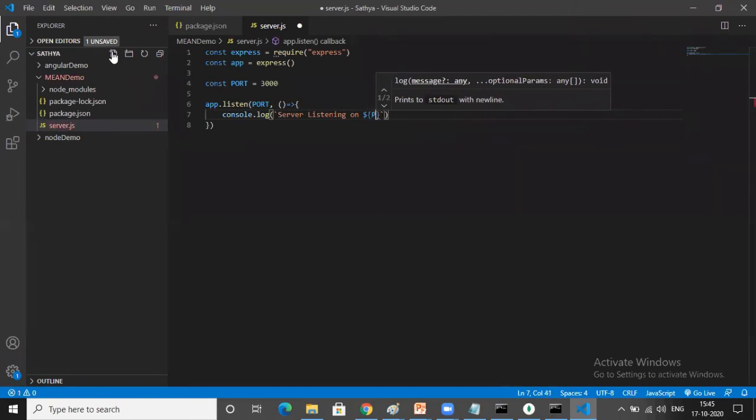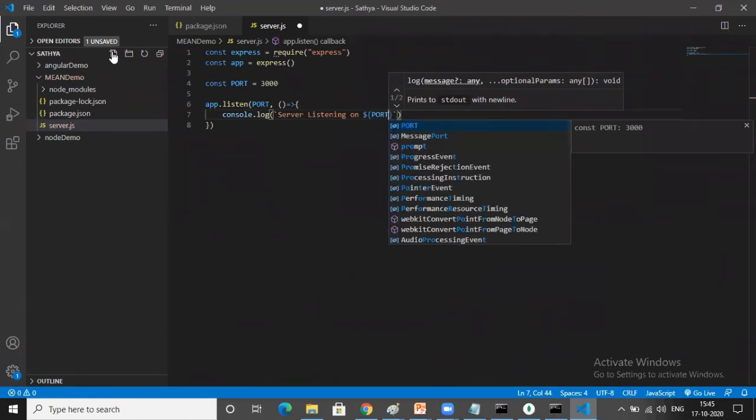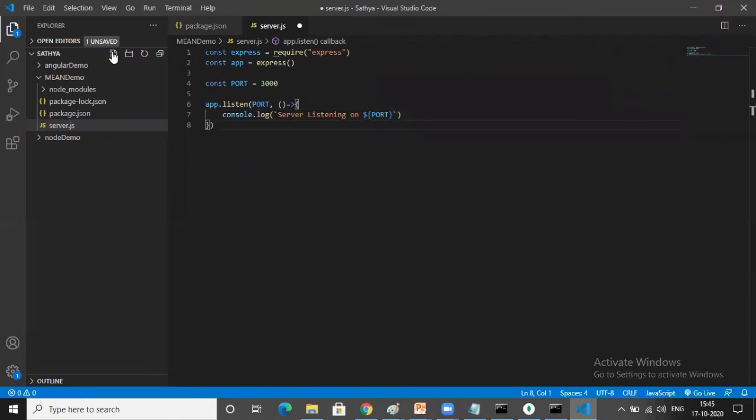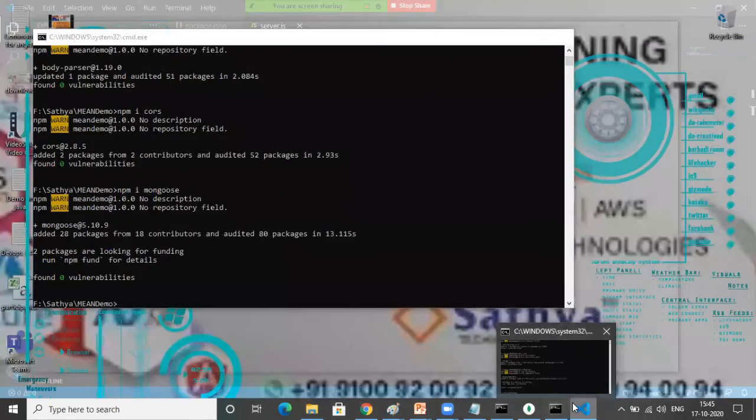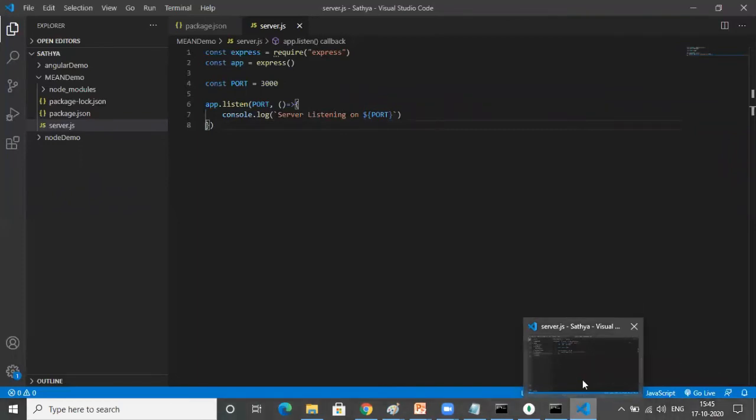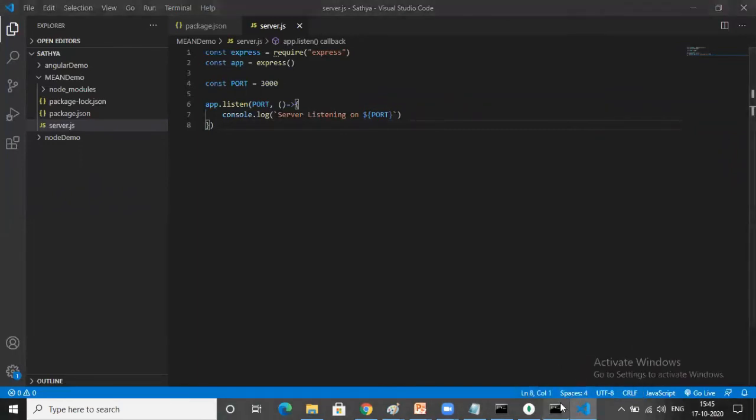I'm just creating a simple Express.js program to start the server, checking whether the server is running or not. So first, step number 1, I imported the Express file, which I already installed, and then I'm creating an instance for that Express, and I register the port number, and I'm checking whether it is working or not.